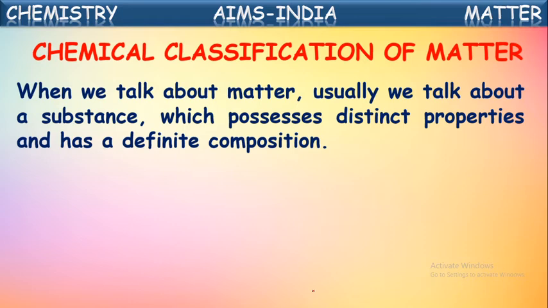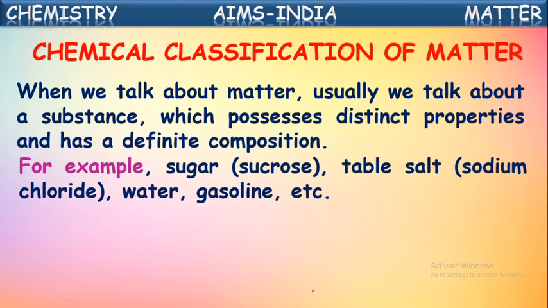When we talk about matter, usually we talk about a substance which possesses distinct properties and has definite composition. So matter is nothing but just we say simply as substances. They'll be having certain properties and they have a definite proportion composition. For example, if I say sugar, table salt, or nothing but sodium chloride, water, gasoline, petrol, etc. These all are different chemical substances. They come under matter only.